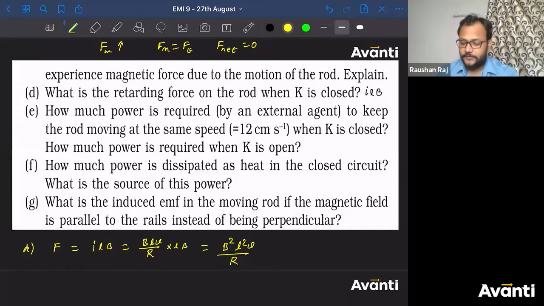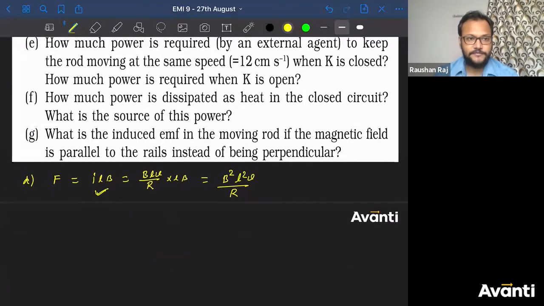So can I say that because of this retarding force, there'll be work done, right? So if an external agent wants the rod to move uniformly, the external force must be equal to this retarding force. All right. So if this external force is equal to this retarding force, then the rod will move undeviated or without any change in speed. So this is the value of F external. Now what is the external power? So external power will be F external into the velocity V.